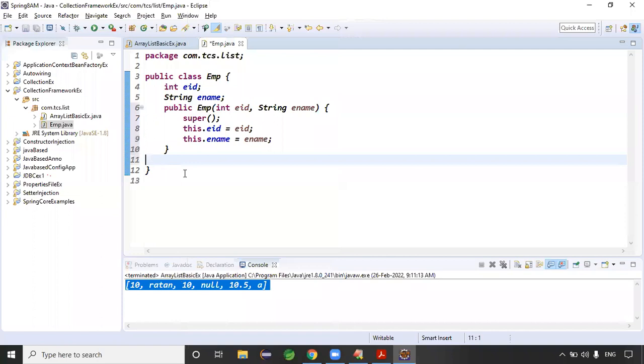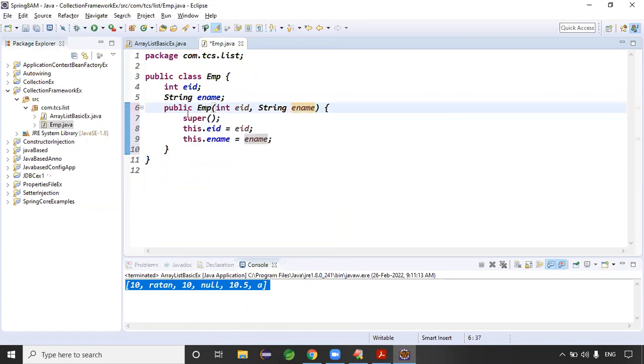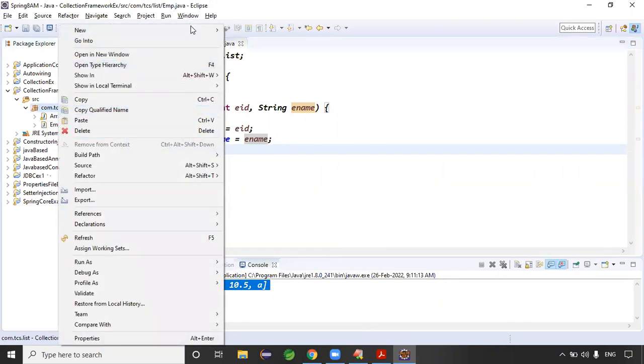Here the constructor is automatically generated, so we don't need to write the constructor, right? EID and ename are there, right? The same way, can you please take another class?